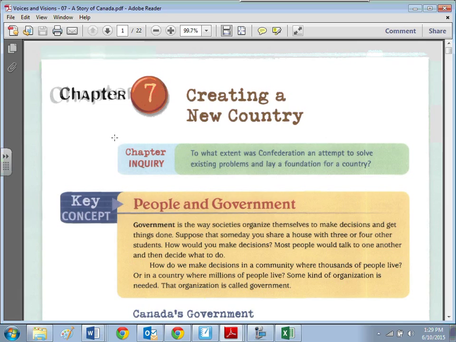So at the beginning of this, Ontario wanted equal representation, which means that each province gets equally represented. Quebec wanted rep by pop, which means representation by population. So if there's 30 people in one class, you get 3 representatives. And there's 20 people in another class, you get 2 representatives. That makes sense? So if the other class jumps to 40 people, they get 4.